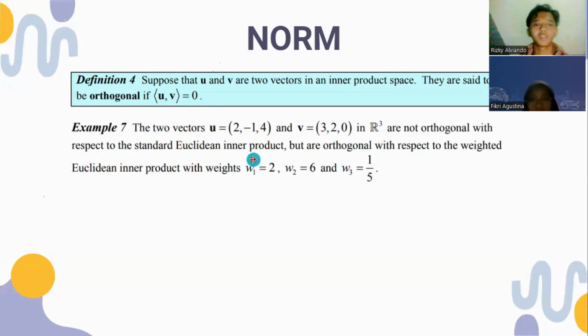But if we give weights to them, with weight 1 is 2, weight 2 is 6, and weight 3 is 1/5, then these two vectors can be orthogonal.